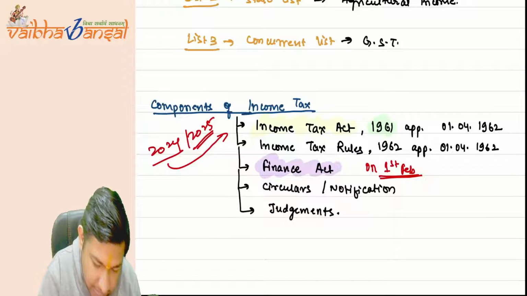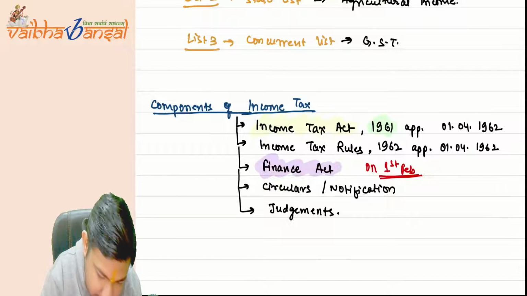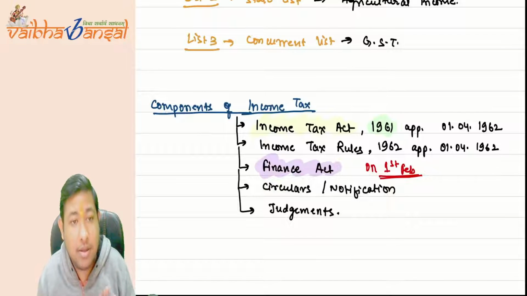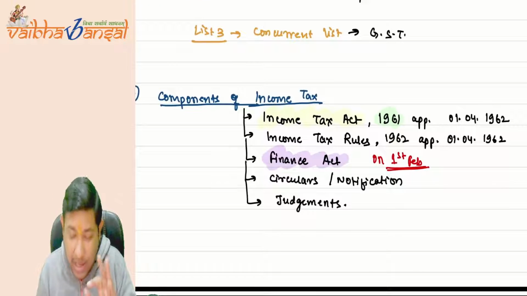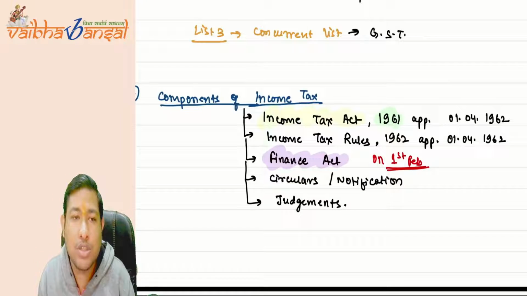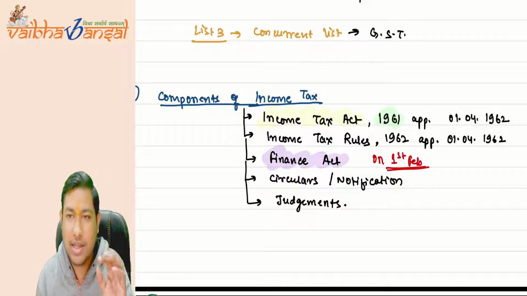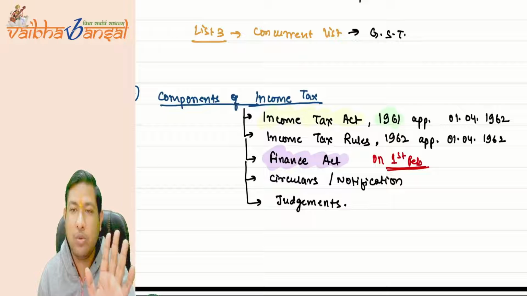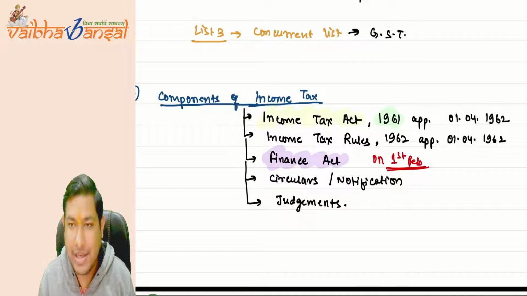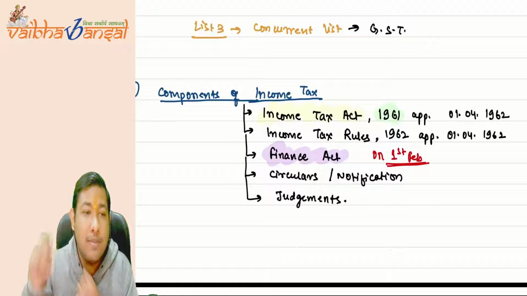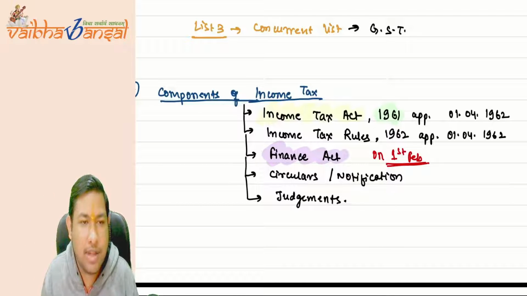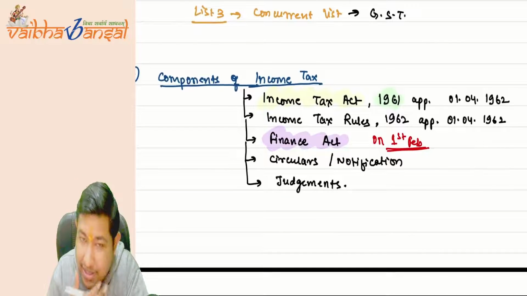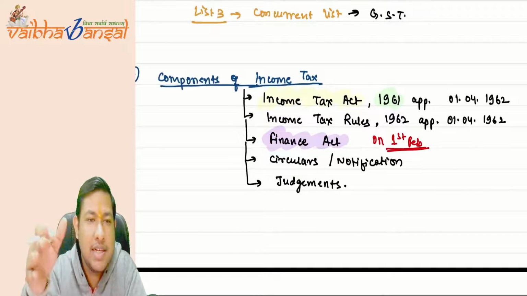See, let me just clean it. As I have said, the finance bill comes on 1st of February. Now, as you know, 2024 was the election year, where we have to choose the union government. So 2024 was the year of election. Election was done in the month of May or June. Okay, now understand one point. Sorry, election is in April and May.